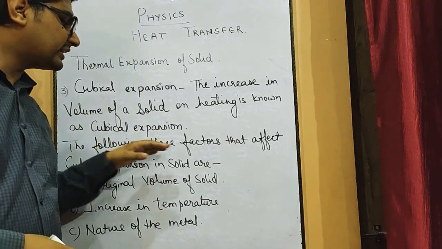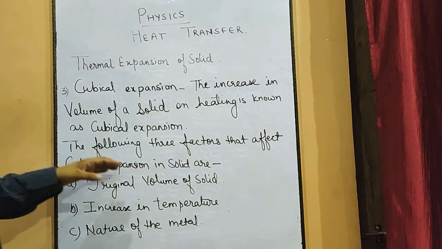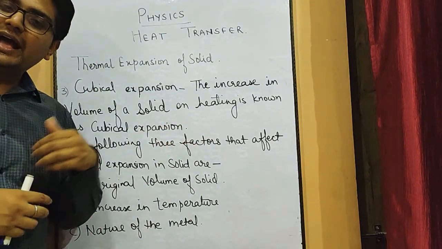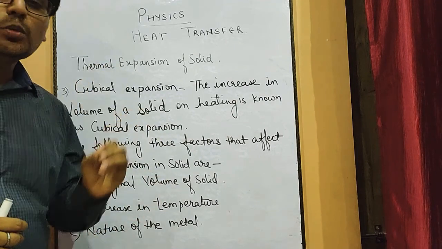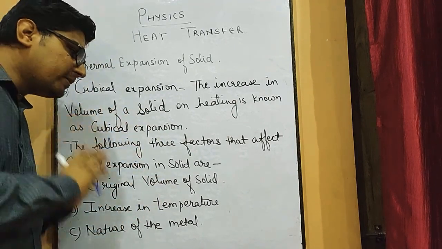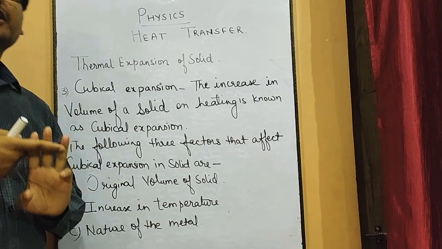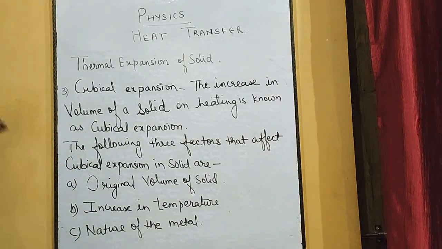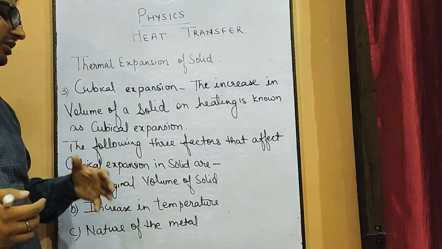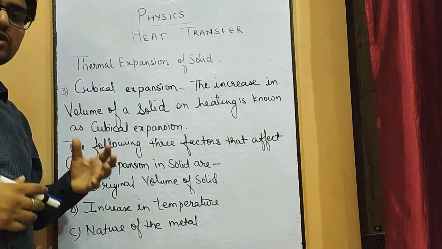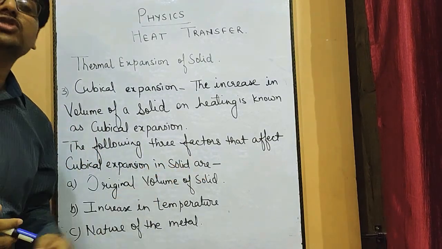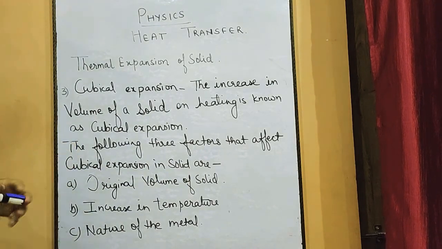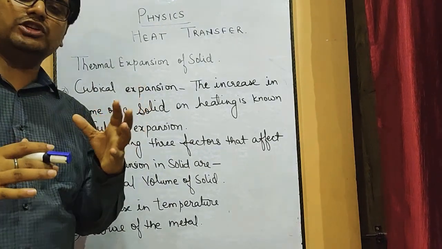Now, the following three factors affect the cubical expansion in a solid. As we have studied in linear expansion and superficial expansion, similarly in cubical expansion there are three factors that affect the expansion in the solid. The first one is the original volume of the solid, which means the actual volume of the solid.